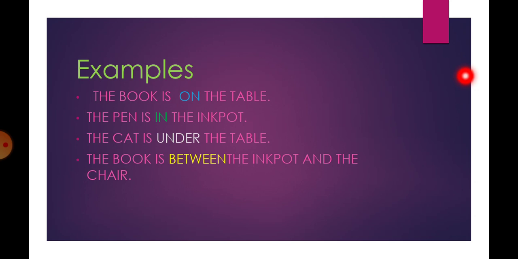The word under is used to connect cat and the table. The book is between the ink pot and the chair. Between is used to connect book and the chair as well as the ink pot. So the words on, in, under, between, and many others of such kind come under the category of preposition.